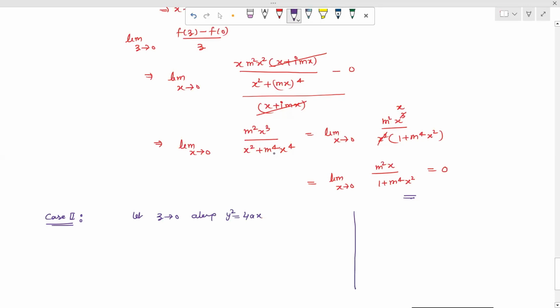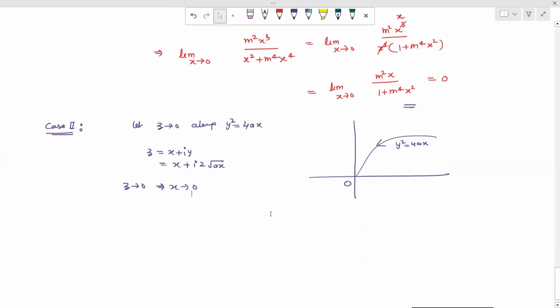So we can write down z tends to 0, y square equal to 4ax. So z equal to x plus iota y, so we write down as x plus iota of y, whose value is 2 root ax. So when we take z tends to 0, which implies that x tends to 0.